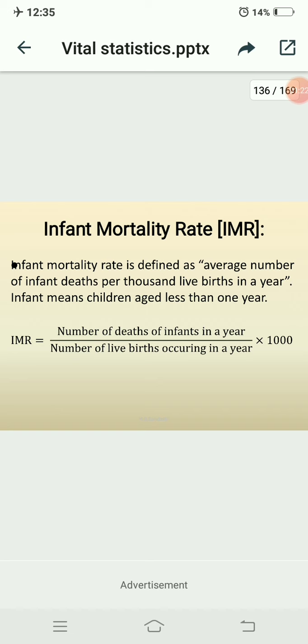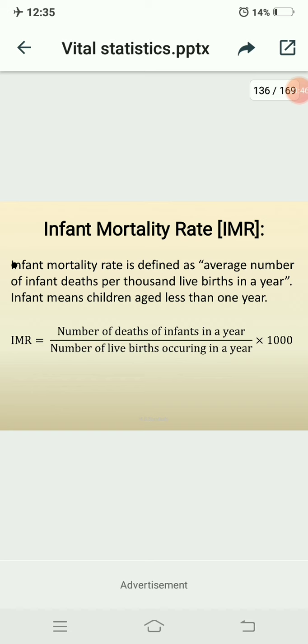But here infant mortality and neonatal mortality and maternal mortality give only 2 marks questions in your exams. Only you have to concentrate on the definition as well as formula and the problems. So here comes the first one, infant mortality rate.